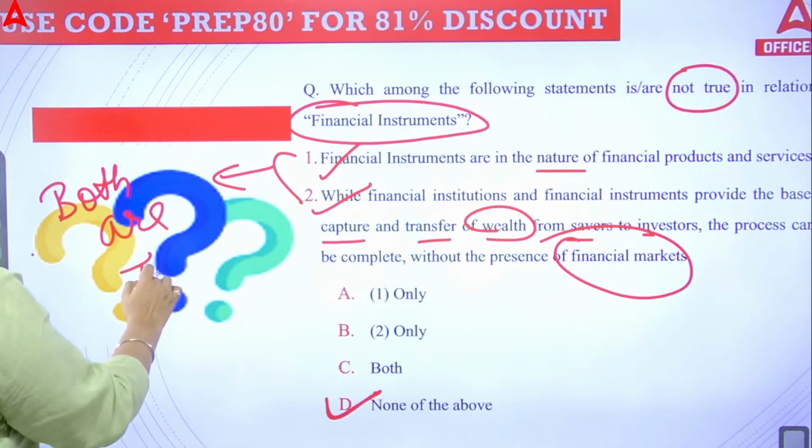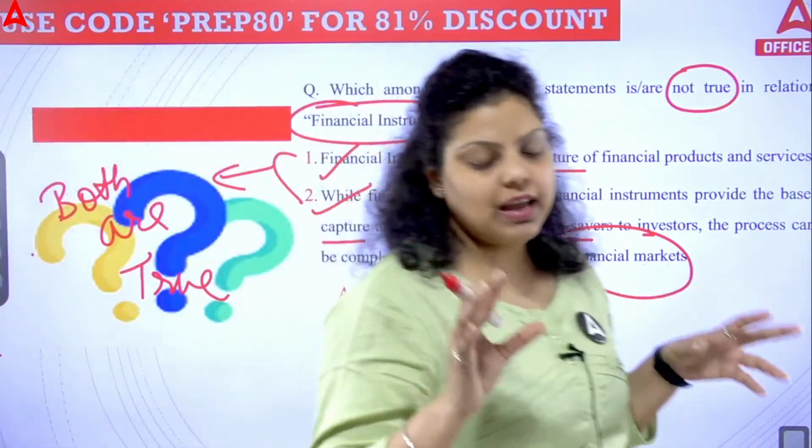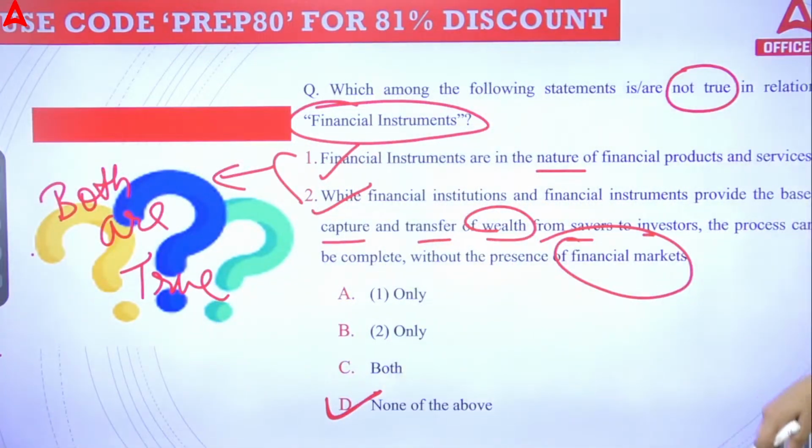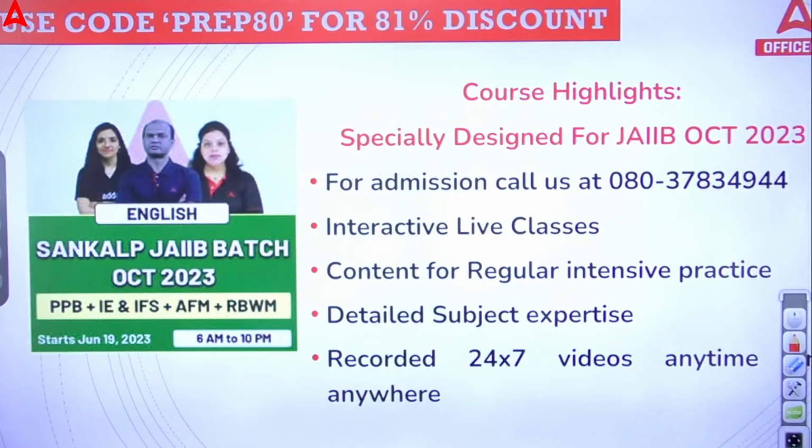So that's why the right answer will be your D option, none of the above. Clear? So I hope the type of question that can be asked is clear to all of you, and the Indian financial system is also clear to all of you.